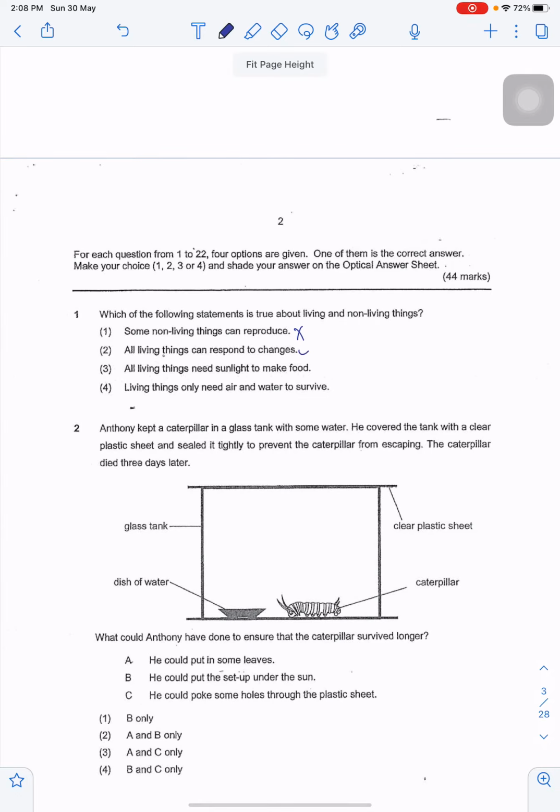That is true. All living things need sunlight to make food. That is false. Not all living things can make their own food. Only plants are able to. Living things only need air and water to survive. That is false. We also need food. Okay, question 2.